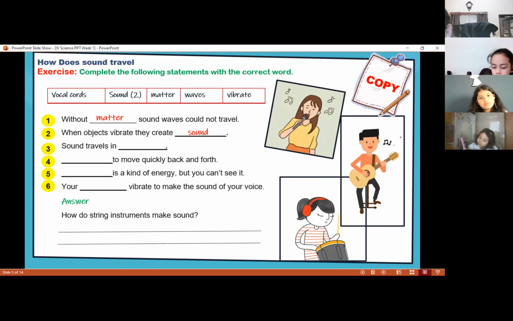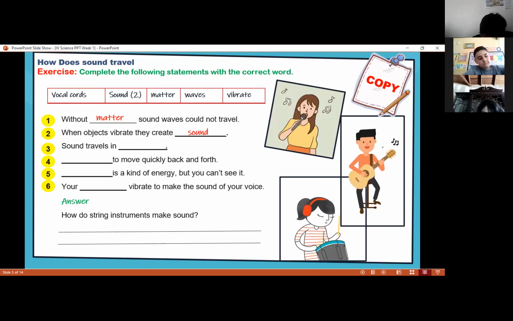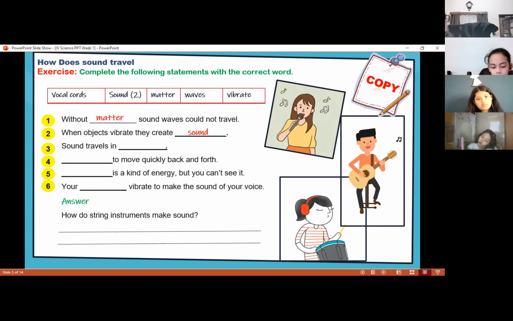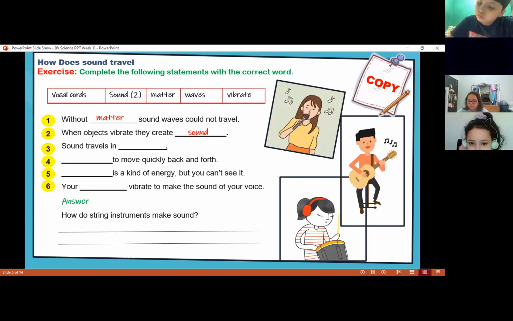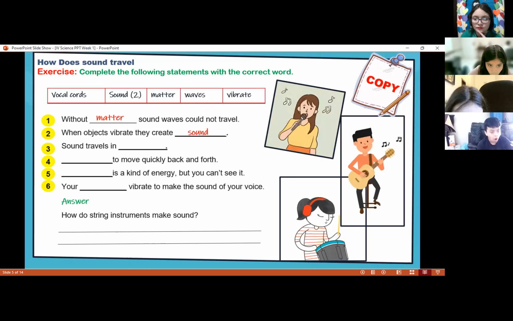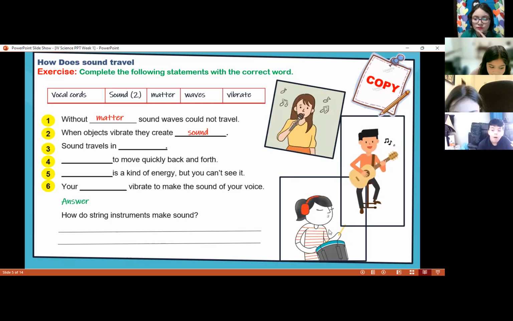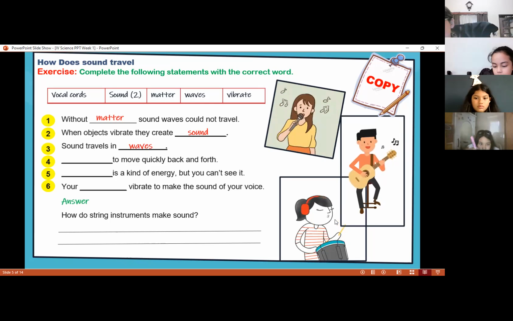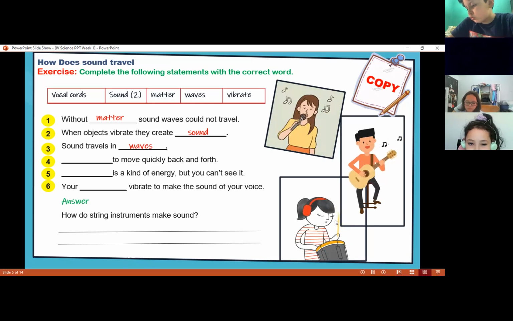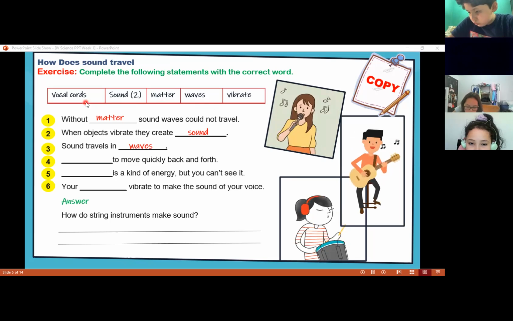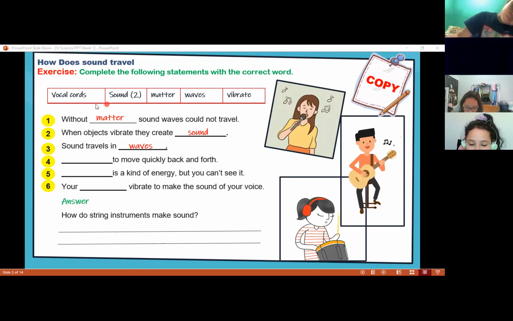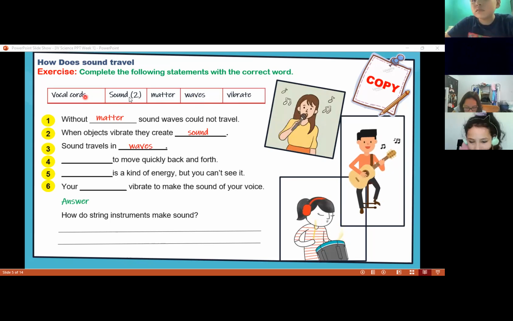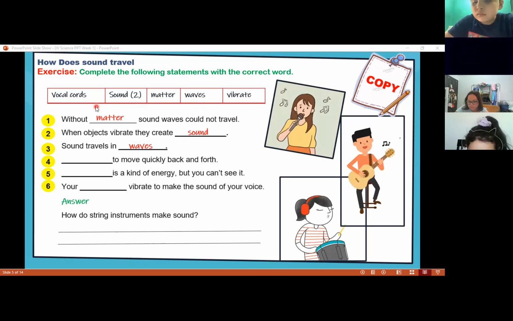Number 3, sound travels in what? That was in the previous slide. Sound travels in what? Waves? In waves, excellent. That is the answer. We don't have to copy the box with all the words, it's not necessary.